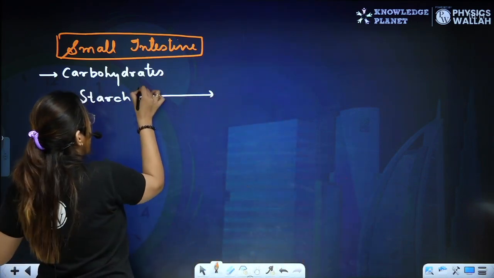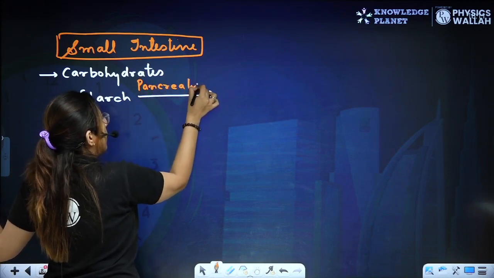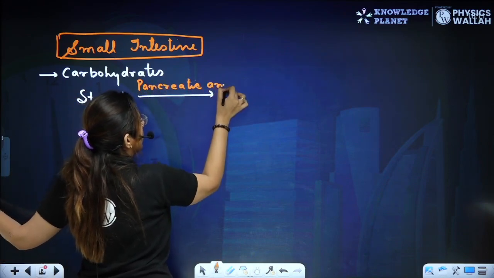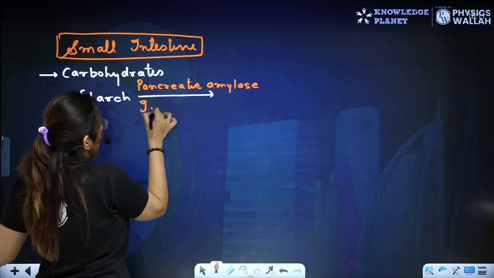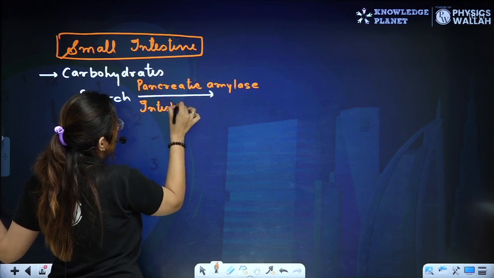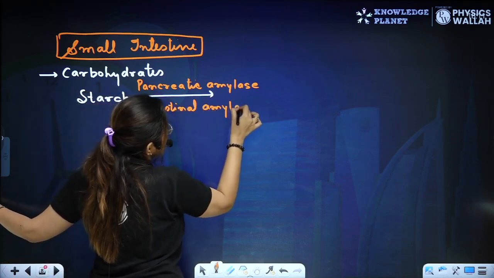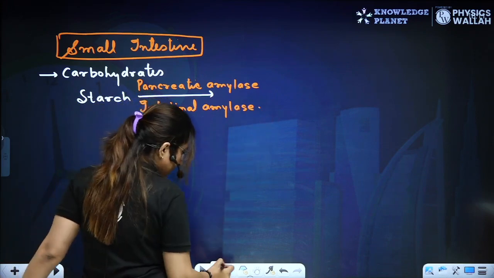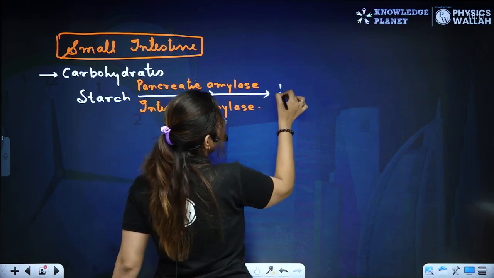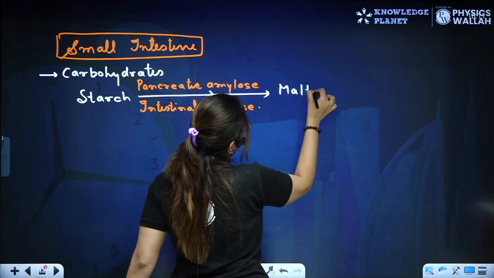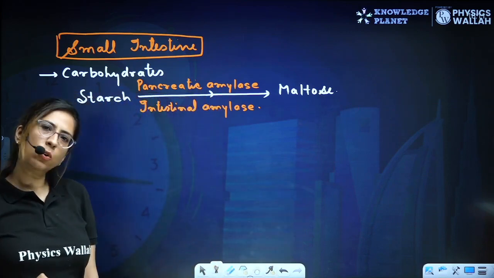The first one is pancreatic amylase, and the second one is intestinal amylase. They will be converted into maltose.